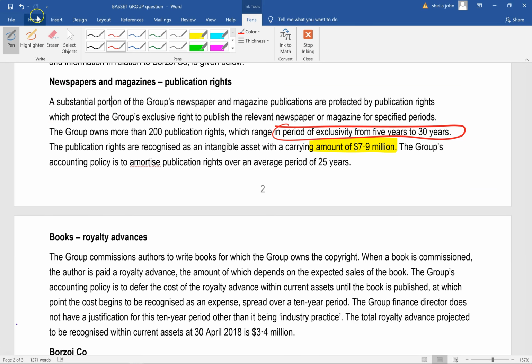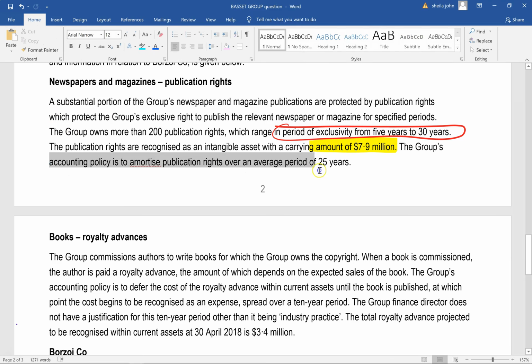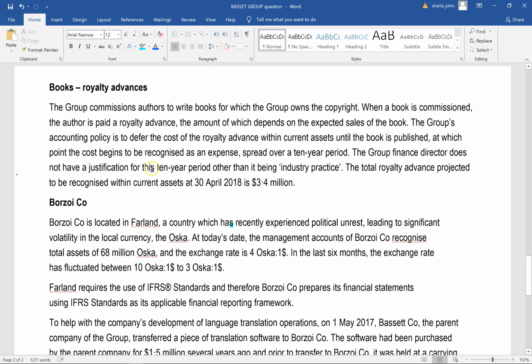Okay, let's go back to the question. So here, the accounting policy is to amortize it over 25 years. I'm going to exercise some skepticism there because it does not make sense. Next, the group commissions authors to write books for which the group owns the copyright. When a book is commissioned, the author is paid a royalty advance, the amount of which depends on the expected sales of the book.